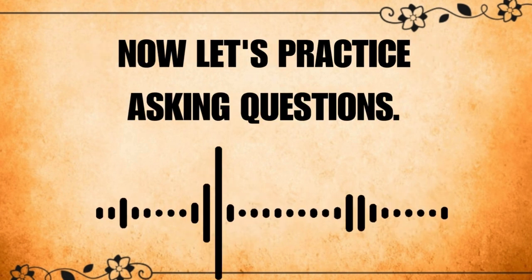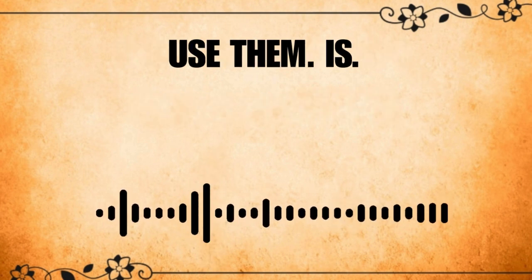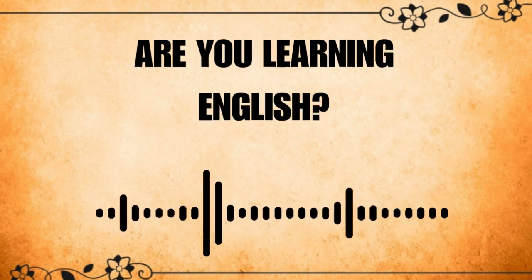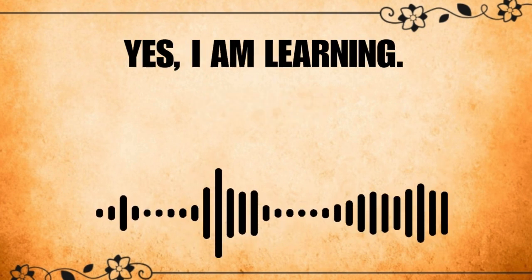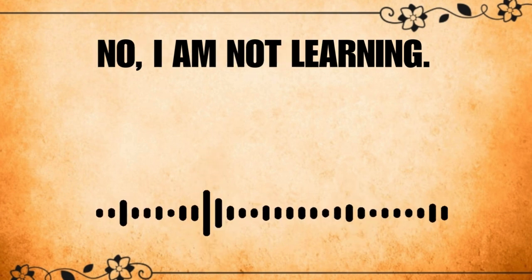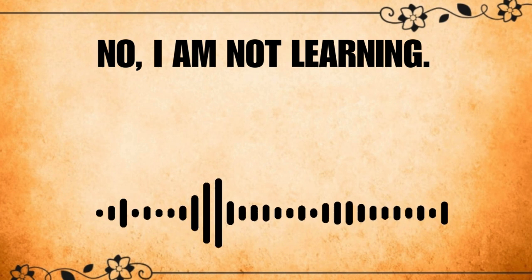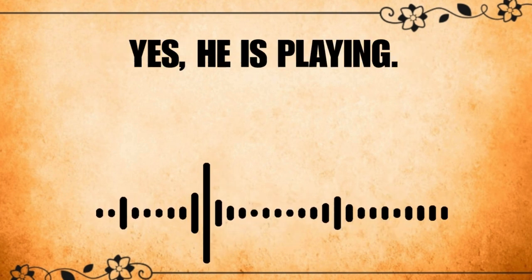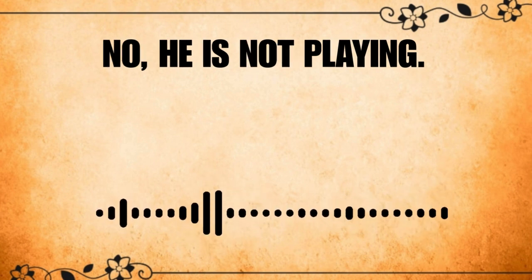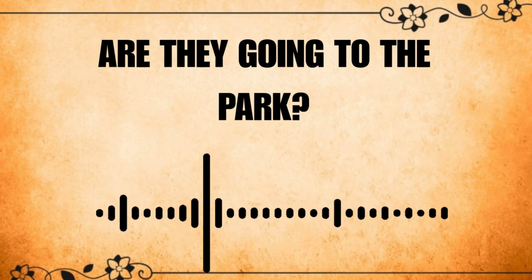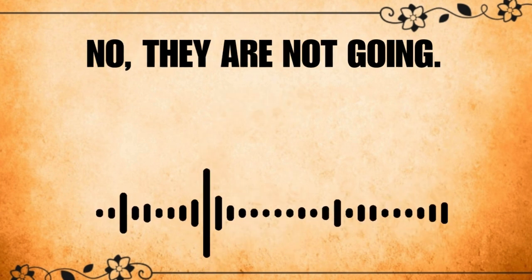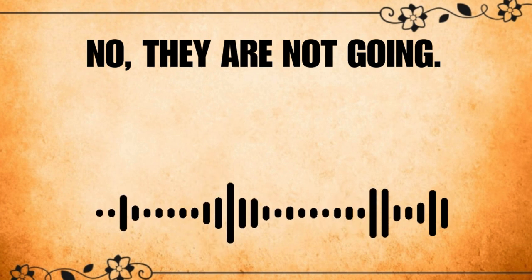Now let's practice asking questions. Use is or are first. Are you learning English? Yes, I am learning. No, I am not learning. Is he playing soccer? Yes, he is playing. No, he is not playing. Are they going to the park? Yes, they are going. No, they are not going.